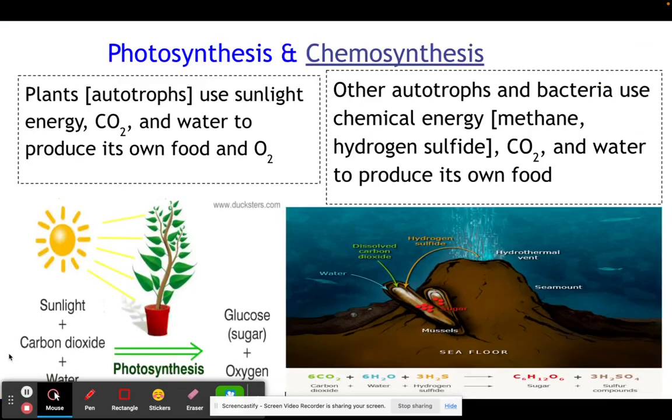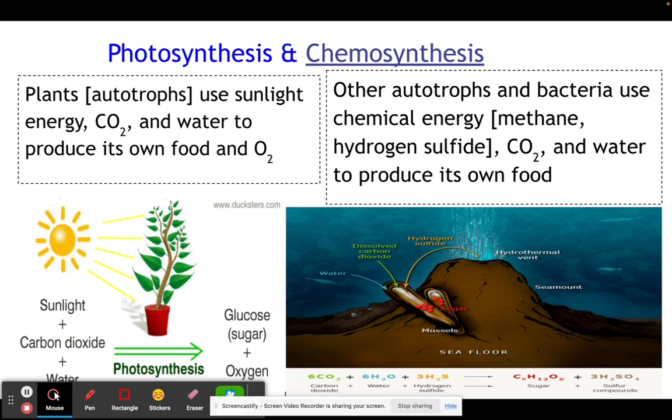So I know that we delve deeply into photosynthesis and the process that plants or autotrophs use sunlight, water, and carbon dioxide to produce their own food, glucose, right? And oxygen. So I know photosynthesis is something that's very familiar to us with what autotrophs use to make their own energy. However, there is also this other type of process called chemosynthesis.